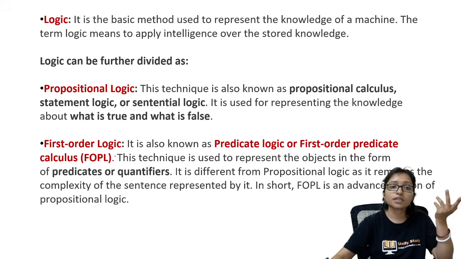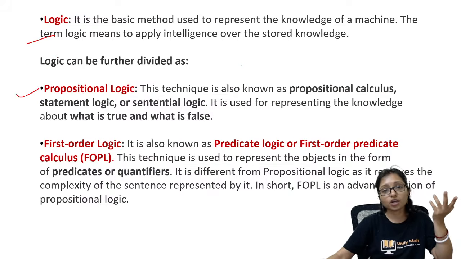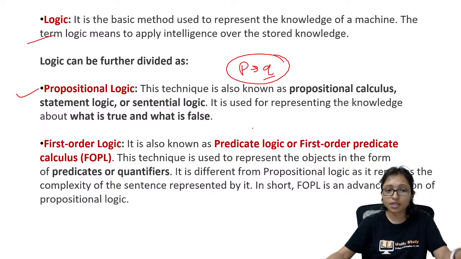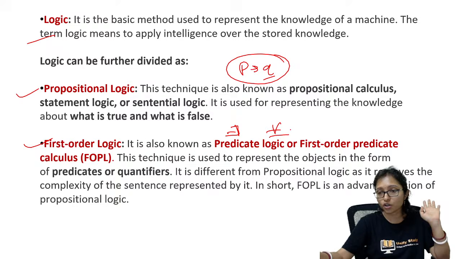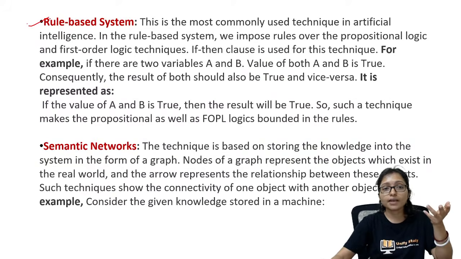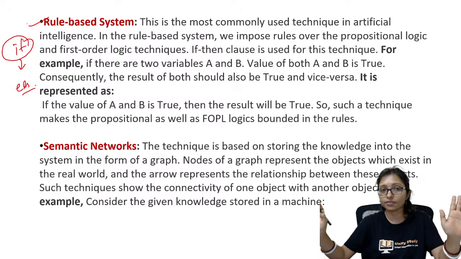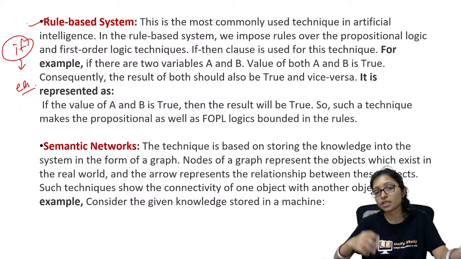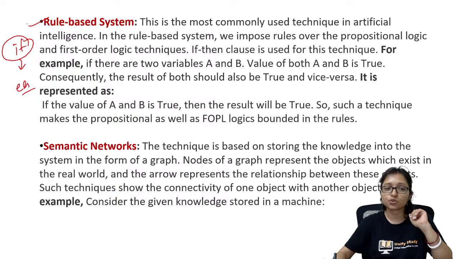Now, how to represent logic? Normally propositional logic, that is P implies Q. Some proposition is given, and you are drawing a conclusion. Predicate logic works with there exists and for all, you know that. Now rule based logic. Rule based means if else. There are some rules: if this, then do that, else do this. That is called the if else condition. If true then do it, if false then do that. That is the rule based approach.